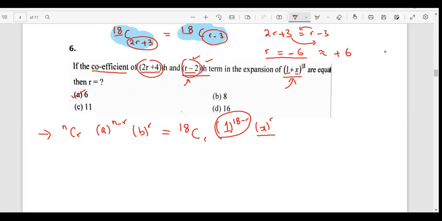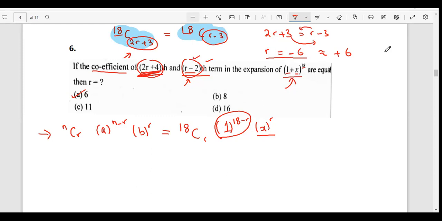When it says 2R plus fourth term, R would be 1 less than this. So 1 less than 2R plus 4 would be 2R plus 4 minus 1, and it would give you 2R plus 3. When it says R minus 2, R would be 1 less than this. So it would be R minus 2 minus 1. So it would be R minus 3.